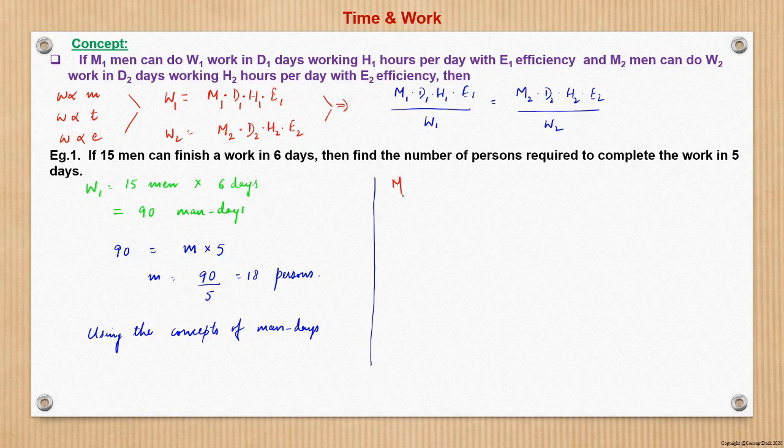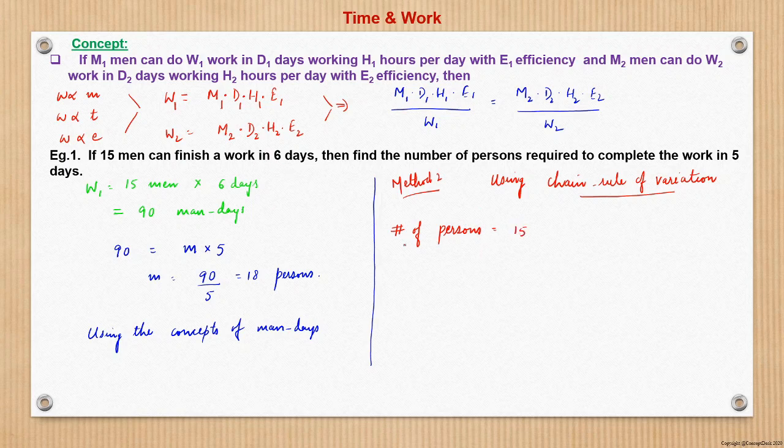Now method 2, using chain rule of variation, which we had seen in the previous session on proportion and variation. So here what we do, we know that we have to find the number of persons required. So this we have seen, so I can directly write number of persons is equal to what? What is the original number of persons in the first case? That is 15 men.